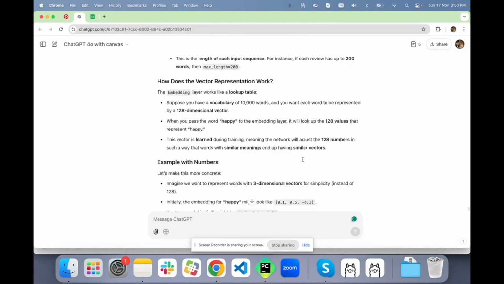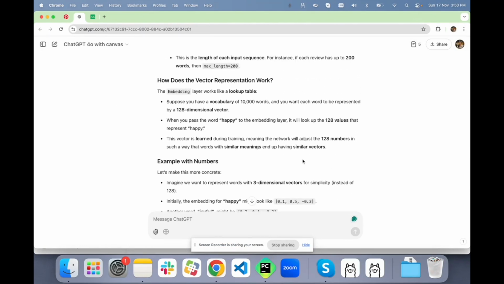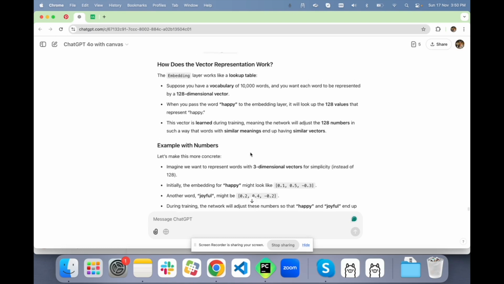How does this work? Suppose you have a vocabulary of 10,000 words and you want each word to be represented by a 128 dimensional vector. When you pass the word happy to the embedding layer, it will look up the 128 values that represent happy. Okay. This vector is learned during training, meaning the network will adjust the 128 numbers in such a way that words with similar meaning end up having similar vectors.